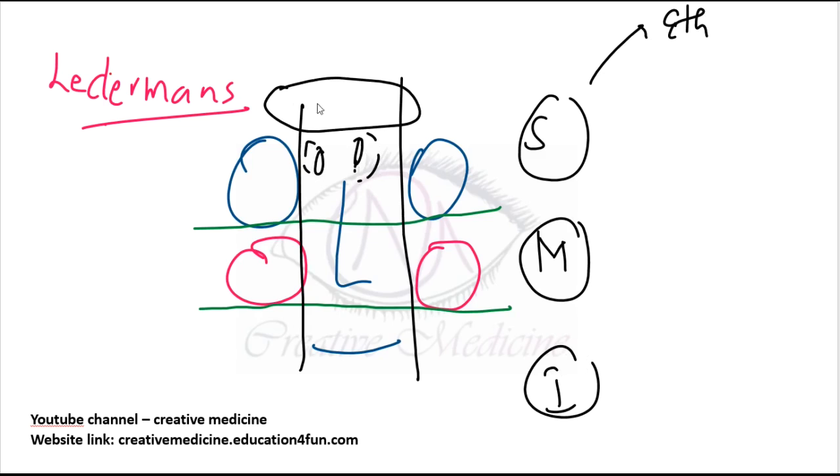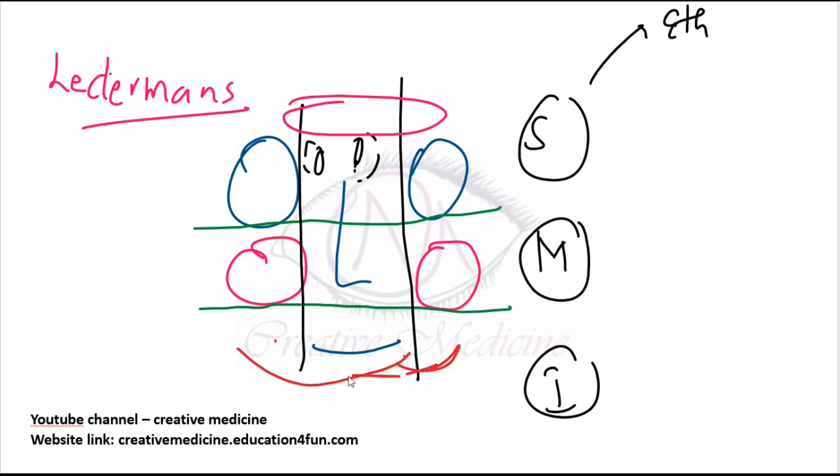In the mesostructure, we have the maxillary sinus and the respiratory area of the nose. In the infrastructure, we have the alveolar process. Now this is Lederman's classification.